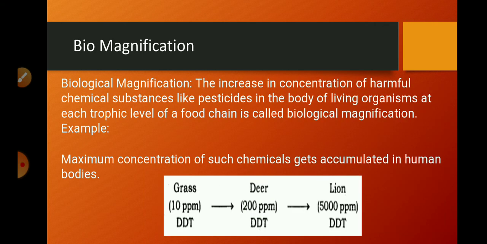Another interesting aspect of food chains is biomagnification, or we can also call it biological magnification. The increase in concentration of harmful chemical substances like pesticides in the body of living organisms at each trophic level of a food chain is called biological magnification.